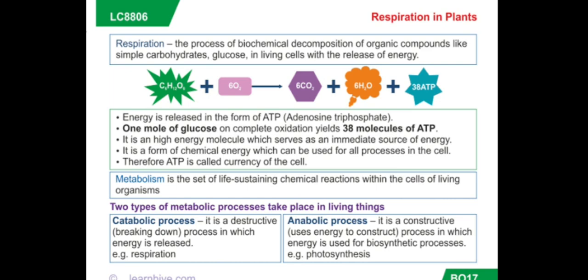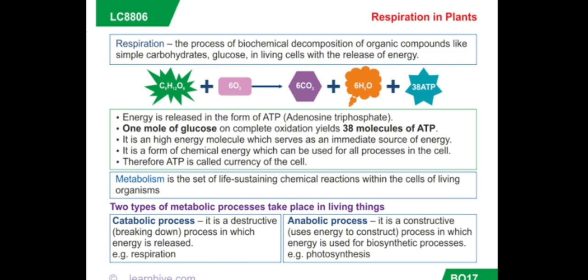At night there is no photosynthesis occurring, so carbon dioxide elimination is the major exchange activity going on, and during the day both processes are going on. The CO2 which is generated in respiration is used for photosynthesis, so there is no carbon dioxide release. Instead, oxygen release is the major event at the daytime.